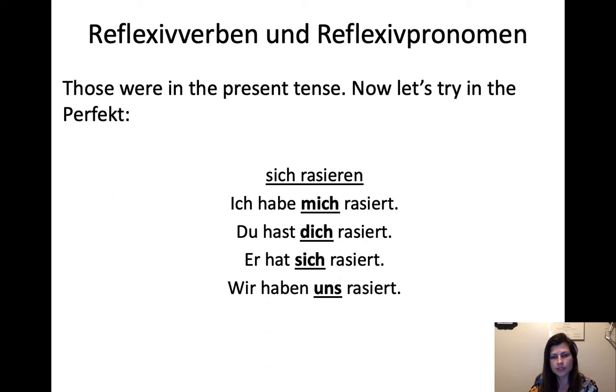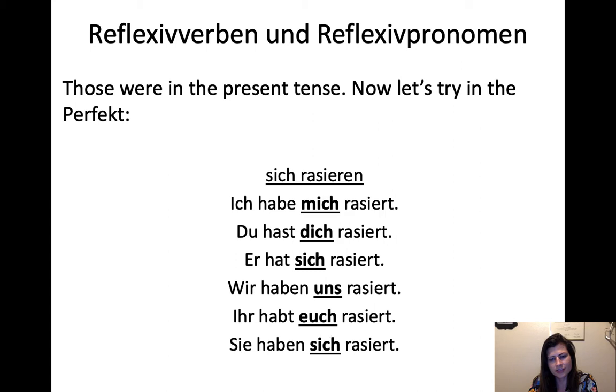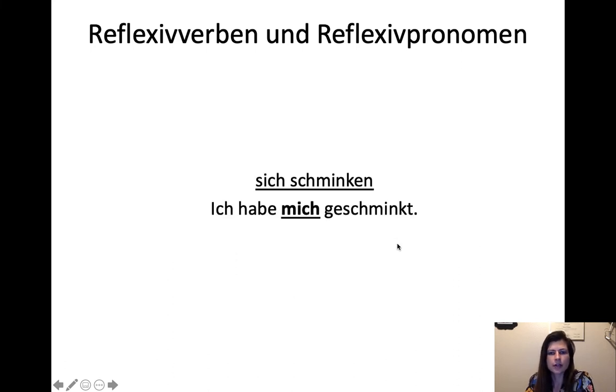Wir haben uns rasiert. We shaved, in parentheses, ourselves. Ihr habt euch rasiert. Y'all shaved yourselves. Sie haben sich rasiert. They shaved themselves. Or it could be they or you formal for this one. We don't know because the capital would be in the sentence. Okay. So, sich schminken.